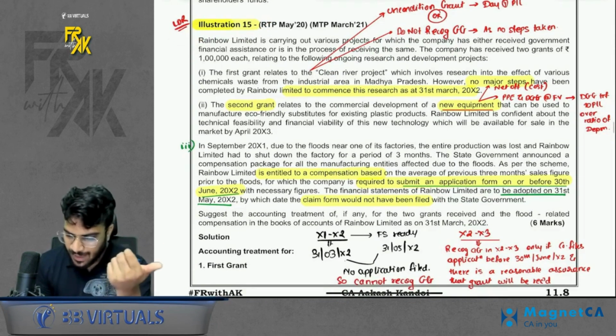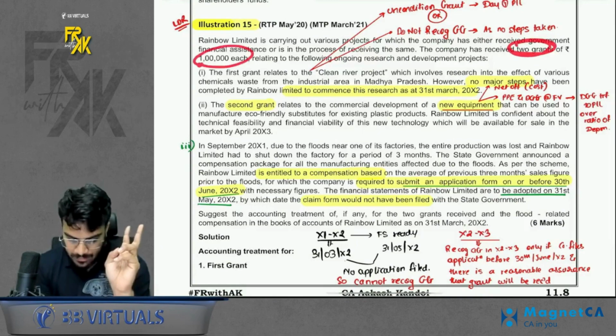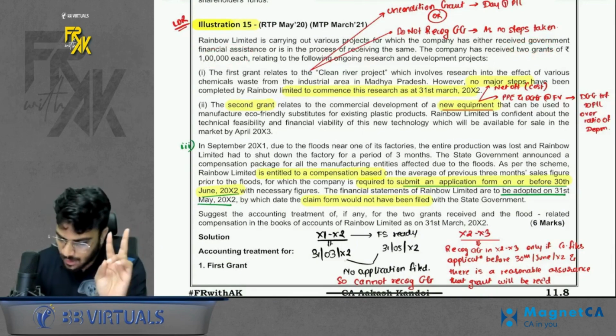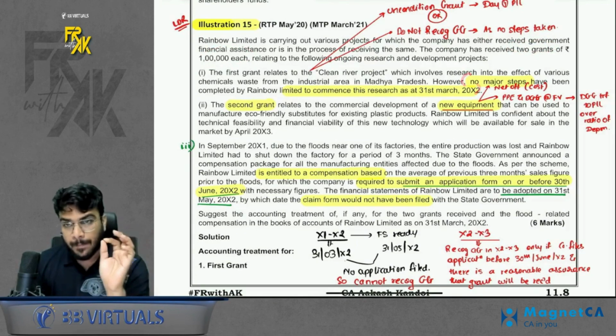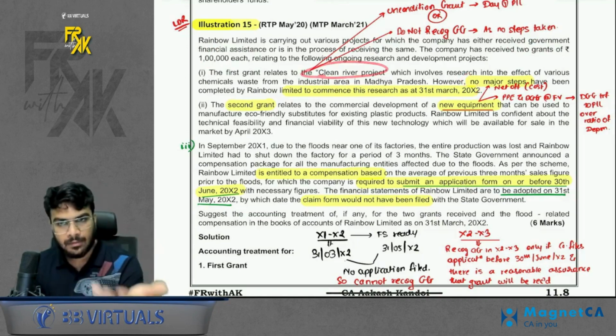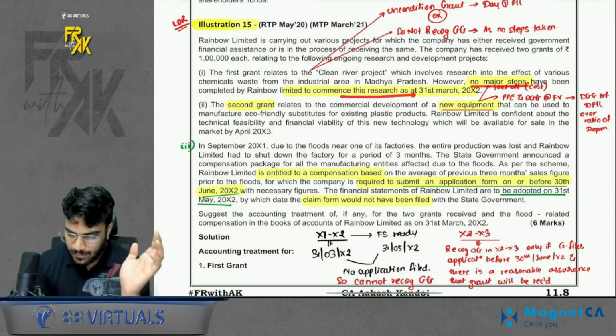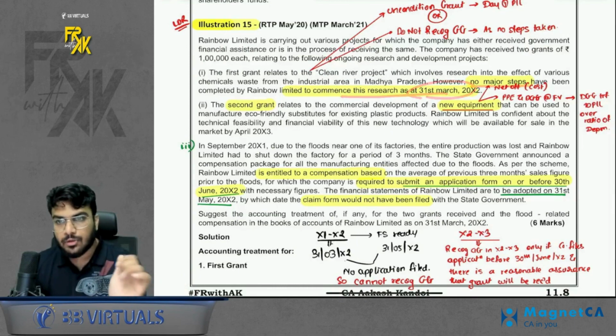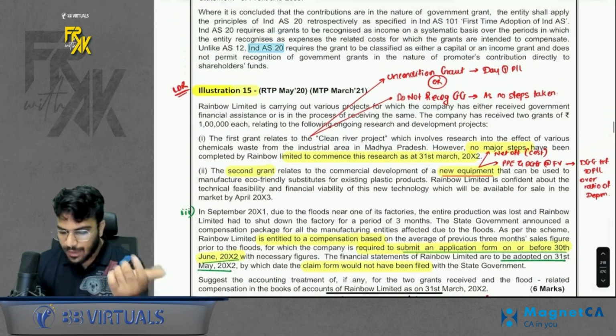It says we have received 2 grants of rupees 1 lakh each. That means we have received the money for 2 grants. For the first grant, it says that we received the grant for a cleaning river project. No steps have been taken till the year end. Should we record the grant? So what answer was given in the book?